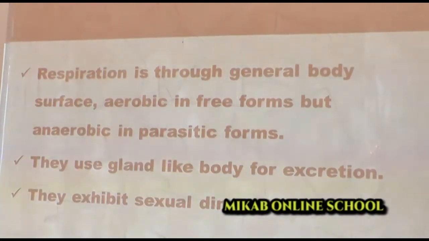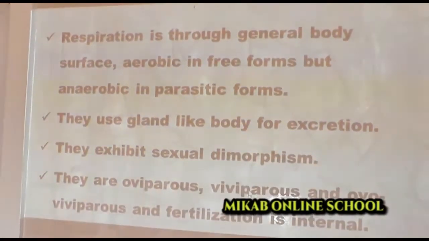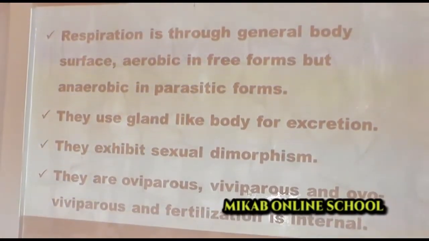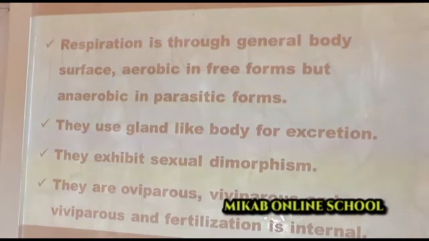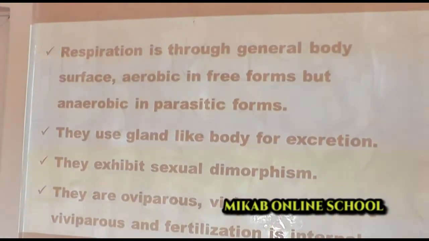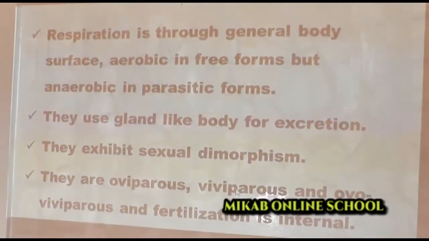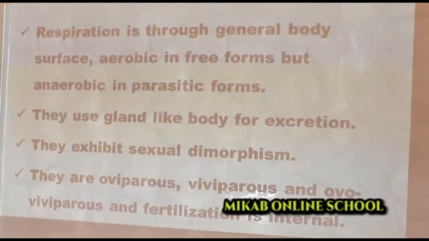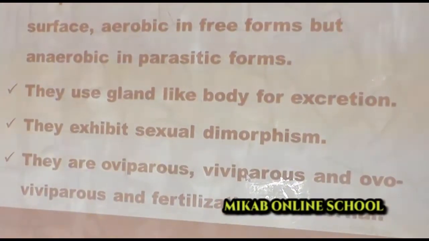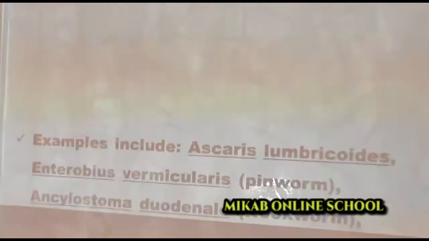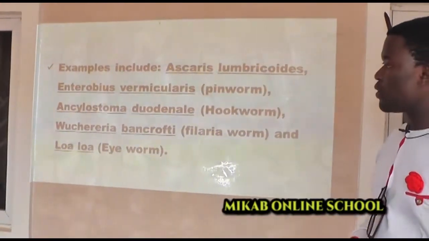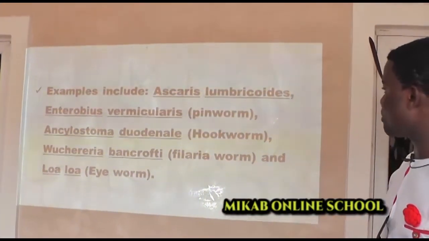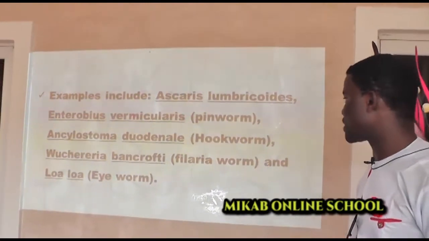They exhibit sexual dimorphism. They are oviparous. They could be viviparous or even ovoviviparous. We have these various groups of them, based on the way they reproduce or carry out their egg laying. Then fertilization is also internal in this group of organisms. So, like we have mentioned before, we mentioned Ascaris, we have been mentioning it.